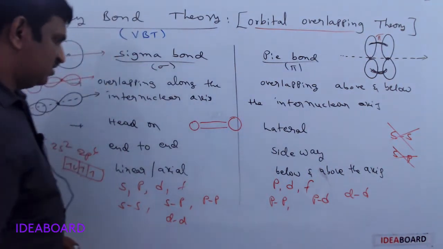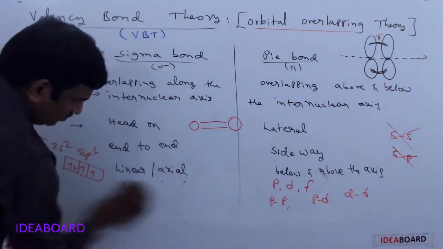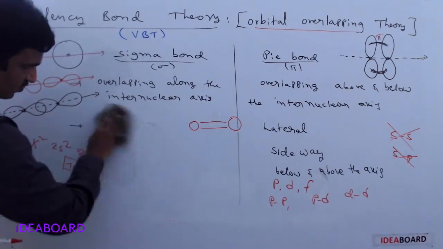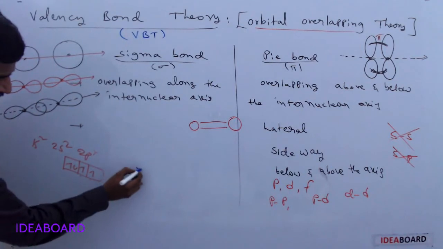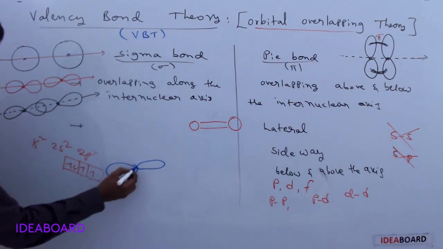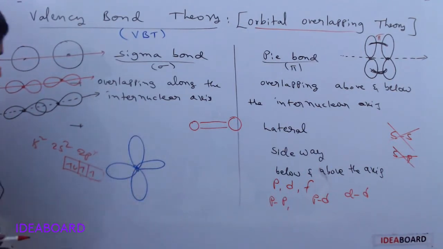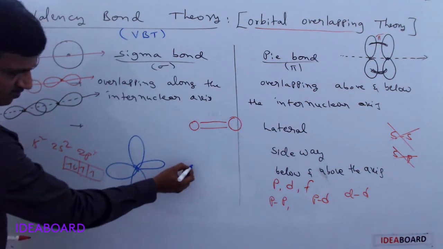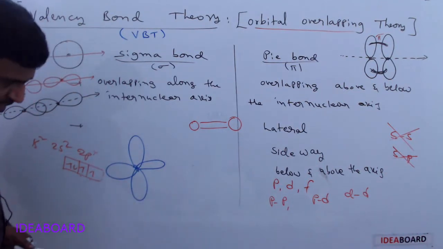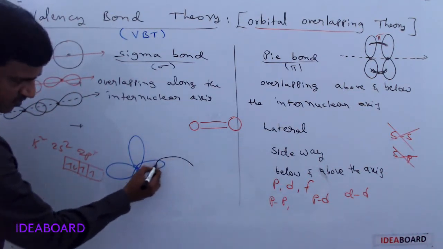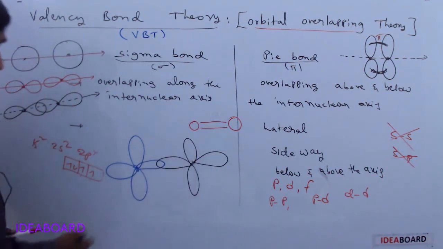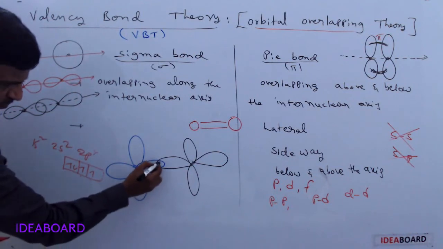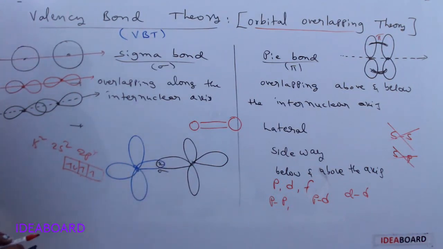Here we will give the structure. Suppose this is one p orbital of one oxygen, and a p orbital of another oxygen. The next oxygen we are writing with a black marker. This is one p orbital and this is the other p orbital. So here it is one overlapping, this is the sigma bond.